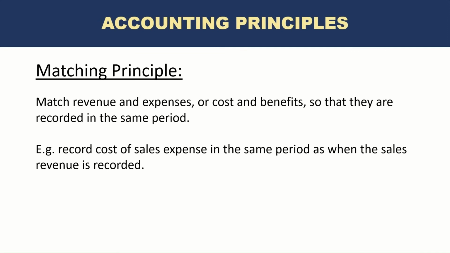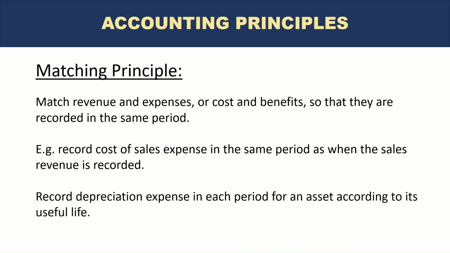If we did not do this, then what would happen is we would be recording cost in the month of January and sales or revenue or income in the month of February. And this way there is a mismatch in the timing of when income and expenses are recorded, which may be misleading. Another example is the recording of depreciation expense in each period for an asset according to its useful life.